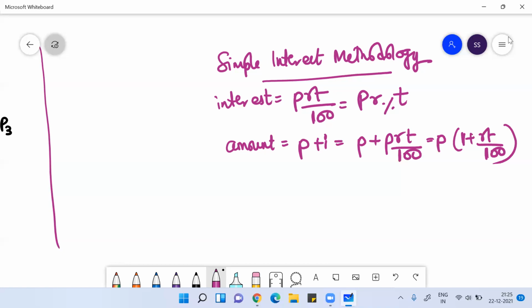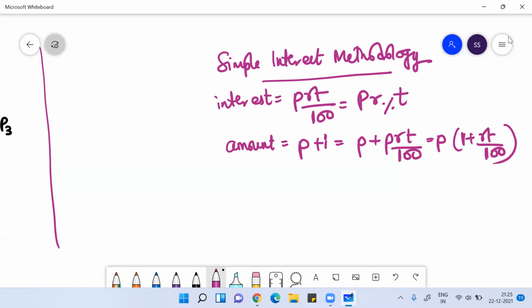No, sir. Okay. For solving exercise 8.1, we just need the formulas of simple interest, the formula of interest and the formula of amount. Based on this, we can solve any question. Just see, you have around 6 examples.